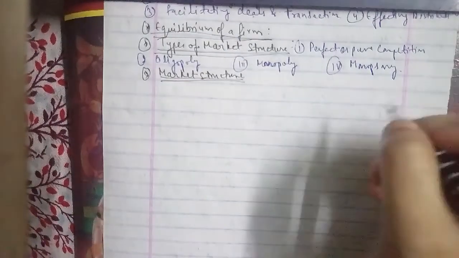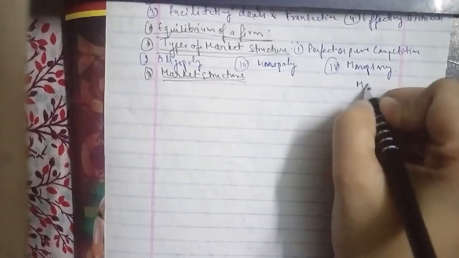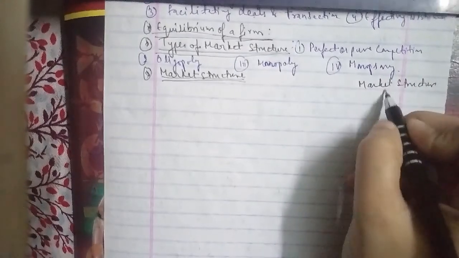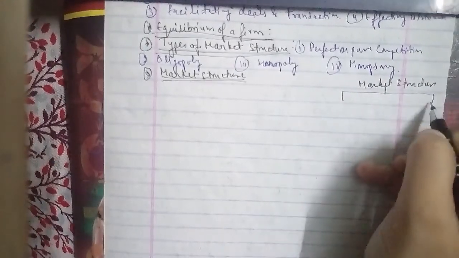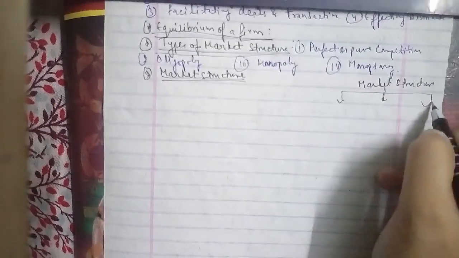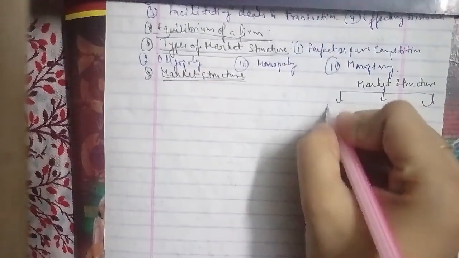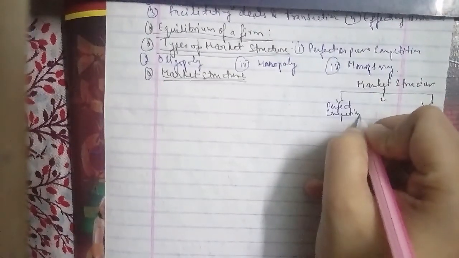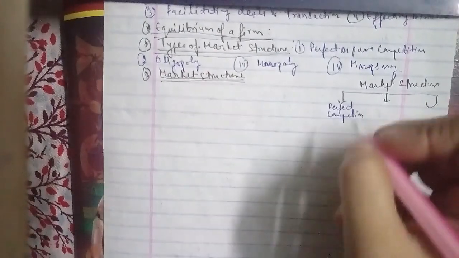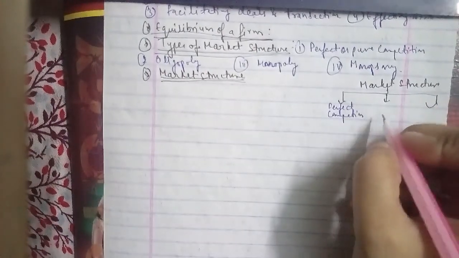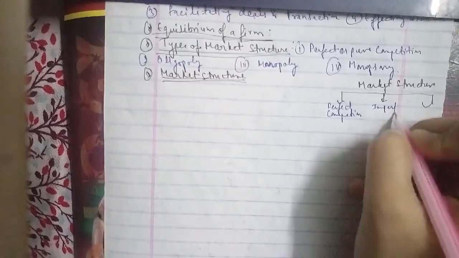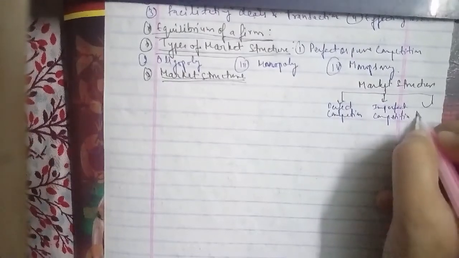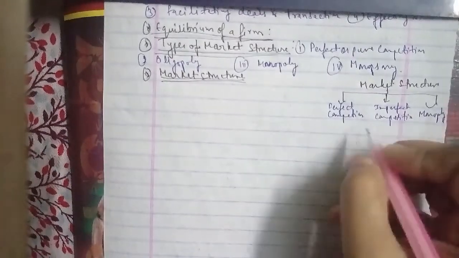The graph that we can see here is your market structure. The market structure has been divided into three: the first is perfect competition, the second is imperfect competition, and the third is monopoly.